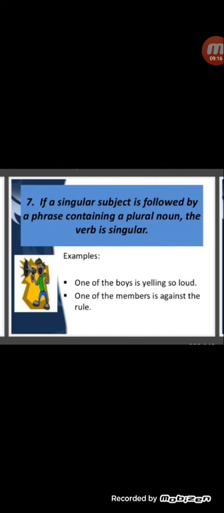So one is yelling so loud. Here the subject will be like this: one is yelling. One is singular, therefore the verb is also singular. One of the members, you don't have to look at the members, you have to look at one, and the verb is singular. One of the members is against the rule.